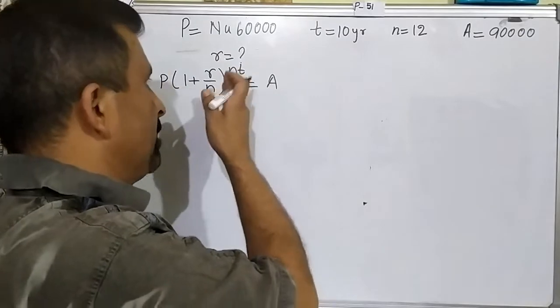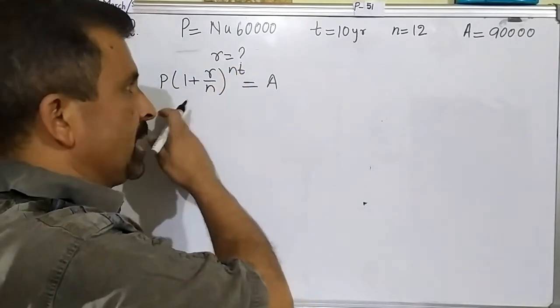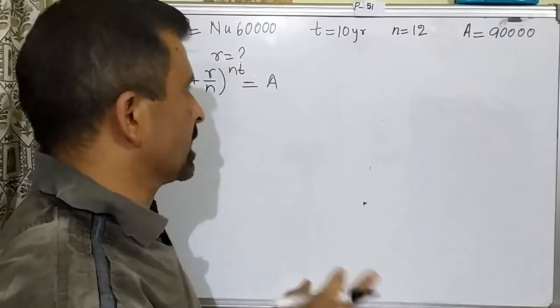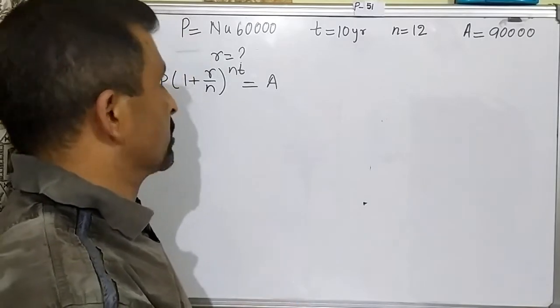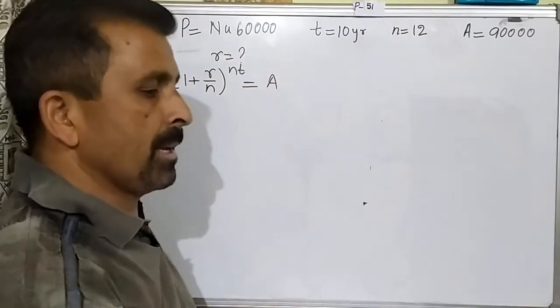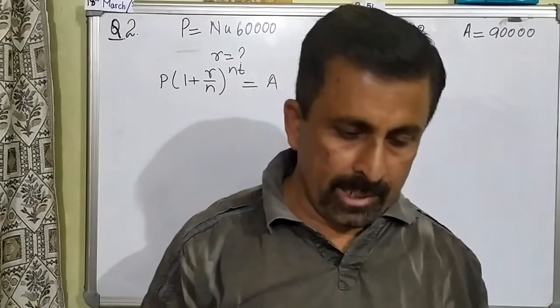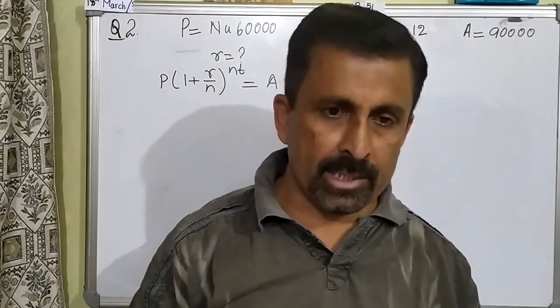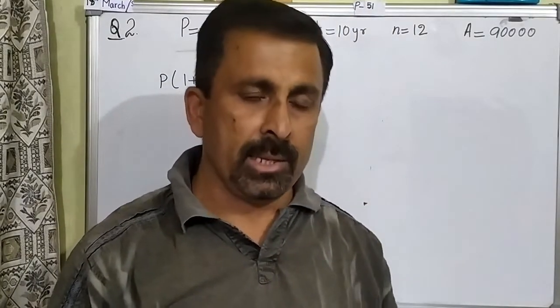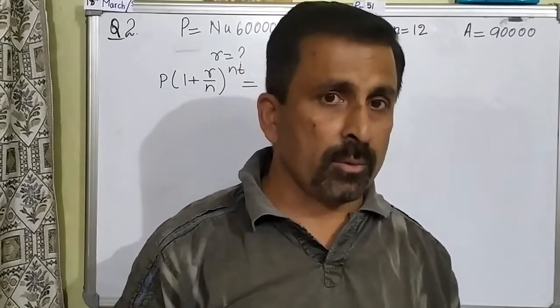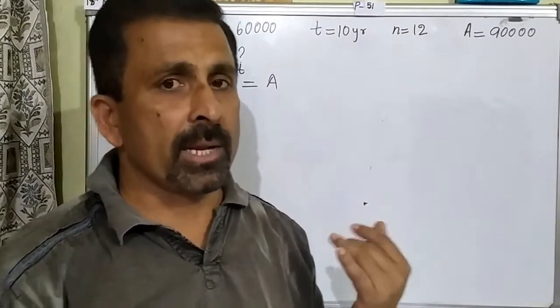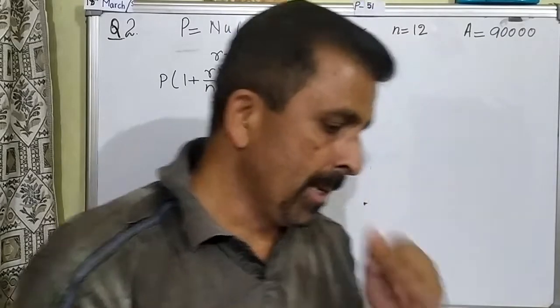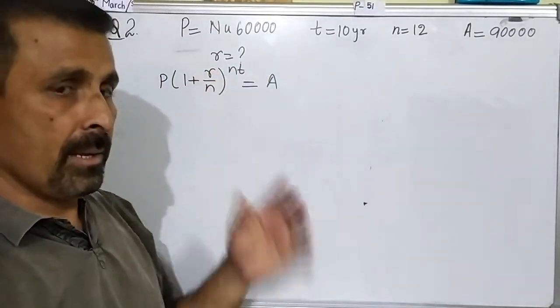But in this case I have written it the other way, because the question is to calculate R. In any exercise in mathematics, the quantity which you want to calculate, normally we keep it on the left side. We are habituated to it, and that is why I kept this quantity on the left side.